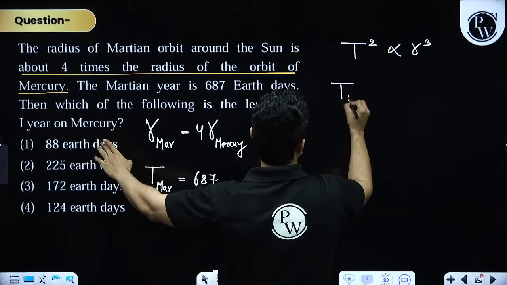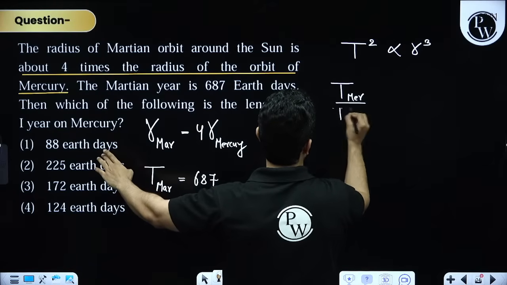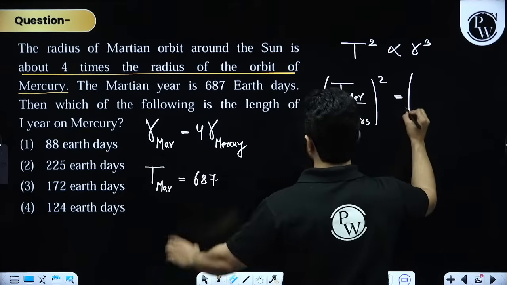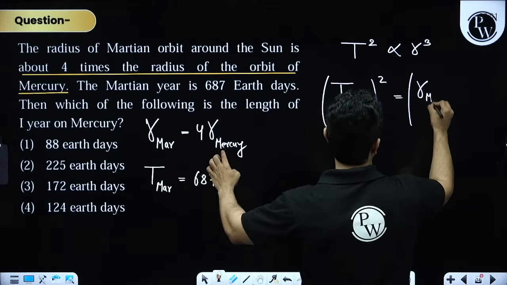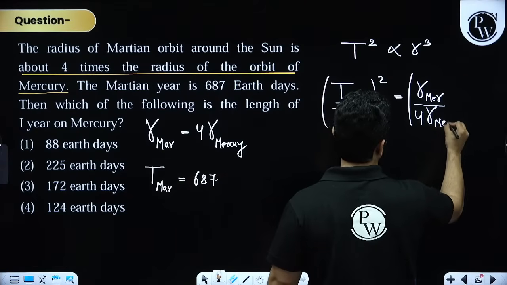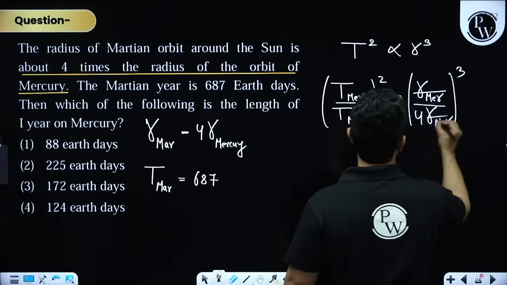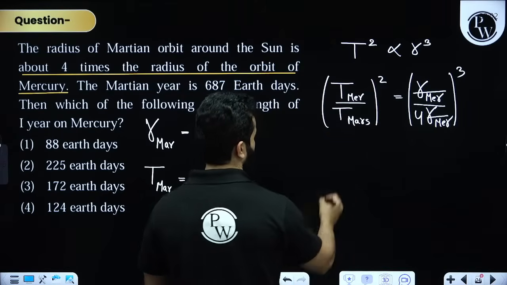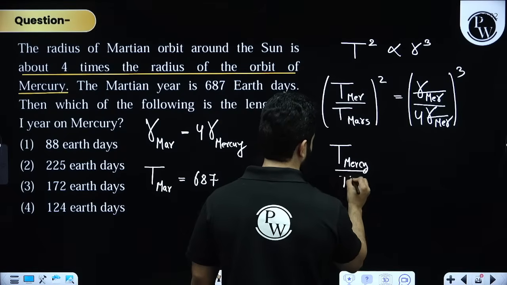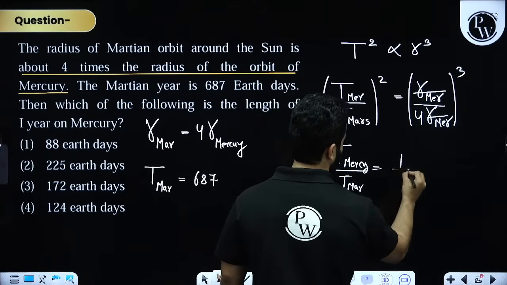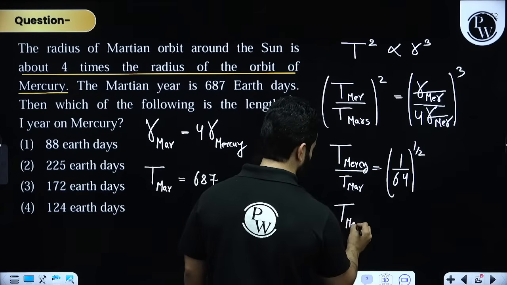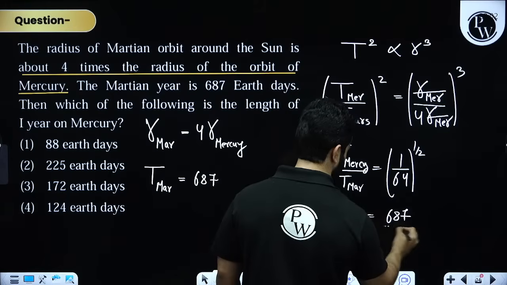So, time period for Mercury divided by time period for Mars whole square is equal to radius of Mercury divided by radius of Mars. We are going to write 4 times the radius of Mercury whole raised to the power 3. This cancels out, right? So Mercury divided by Mars, and this will become 1 by 64, and let's take the square root of this. This will become 8. So, Mercury's time period will become 687 divided by 8.